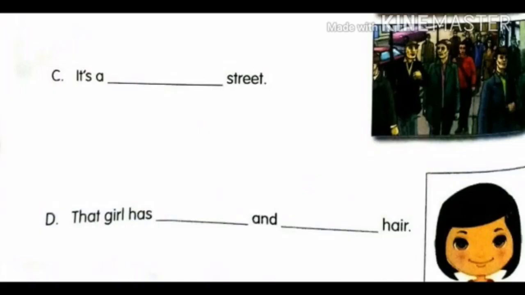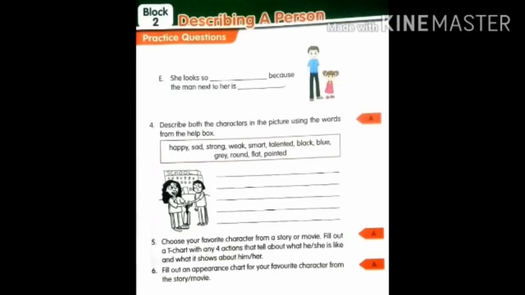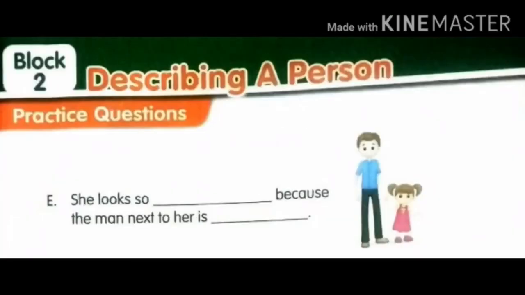Okay. Now see the page number 19. Now see the bit E. She looks so dash because the man next to her is dash. Now, comparing two persons, according to that, what options do you have? Basing on that, check how the person is, the man next to that girl. Basing on that, you complete those adjectives.